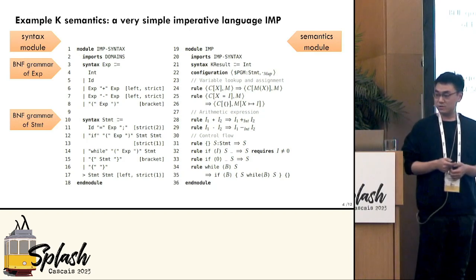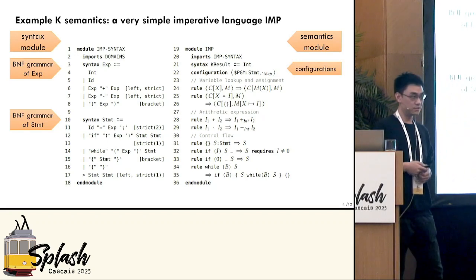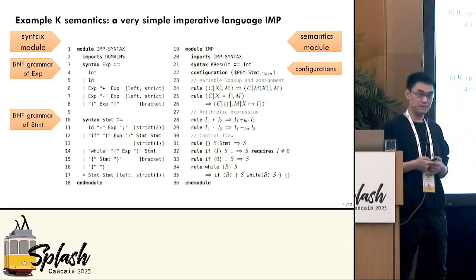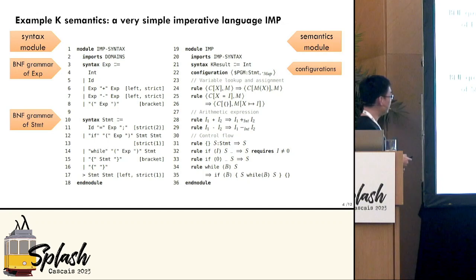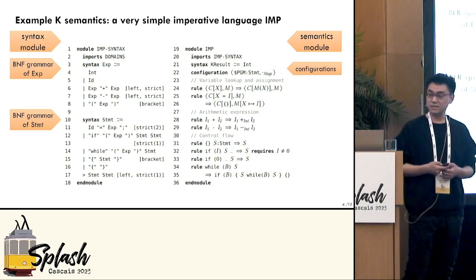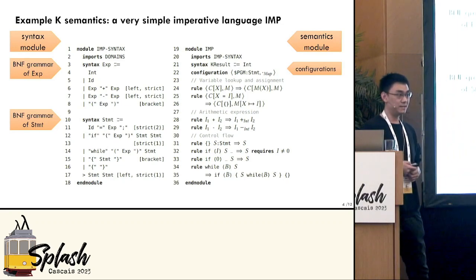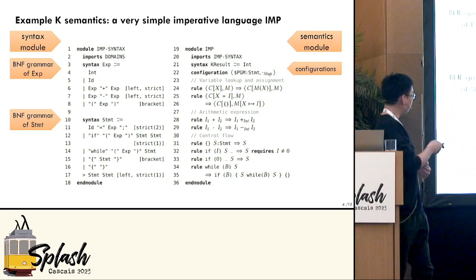In the semantic module, we define configurations. So this is like the state of the program run in this language. And for IMP, the configuration is very simple. It's just a pair of the program, the code to be executed, and a map from program IDs to their values. And then we have all these rules.